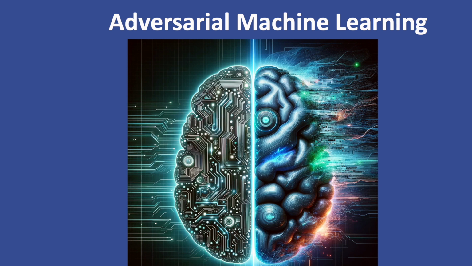methods to exploit them. In essence, it's a two-sided coin. One side, attacks. This involves crafting malicious inputs called adversarial examples that deliberately trick a machine learning model into making incorrect predictions. These attacks can have serious consequences ranging from fooling facial recognition systems to manipulating search engine results. On the other side, there's defenses.